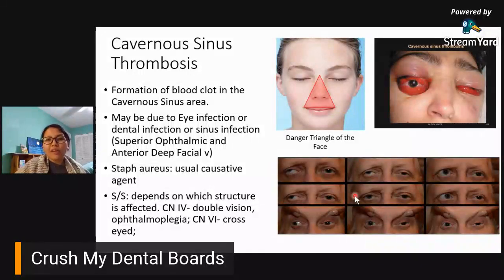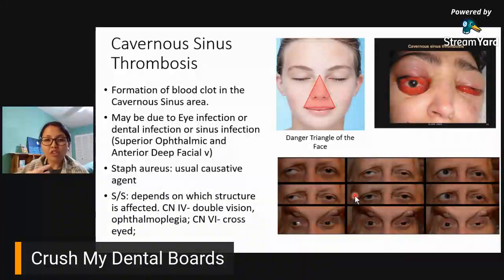Okay. And why is this important, especially in dentistry, like for us? And why should we be concerned? Okay. So, cavernous sinus thrombosis, sabi niyan, meron siyang blood clot. Saan nanggaling yung blood clot na yun? The next point says it may be due to an eye infection, or a dental infection, or a sinus infection.